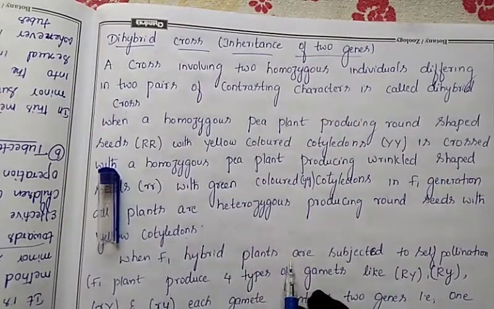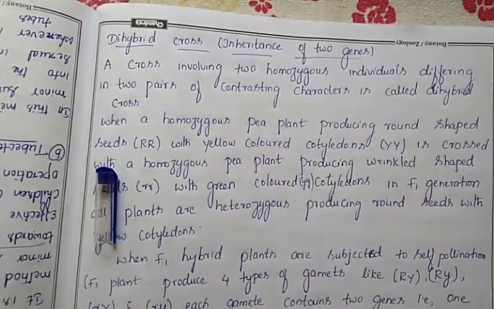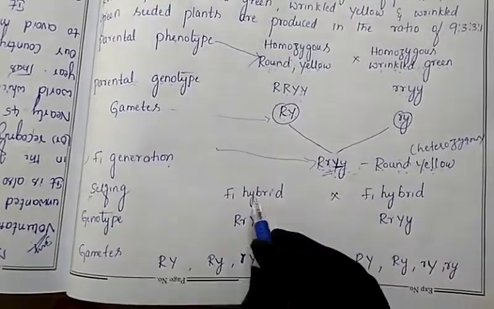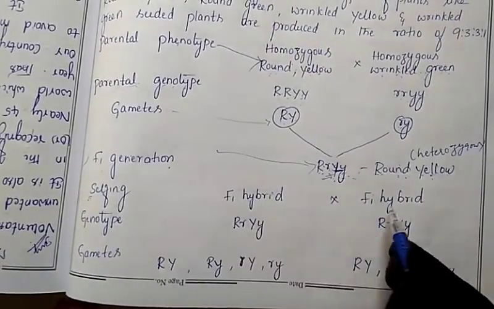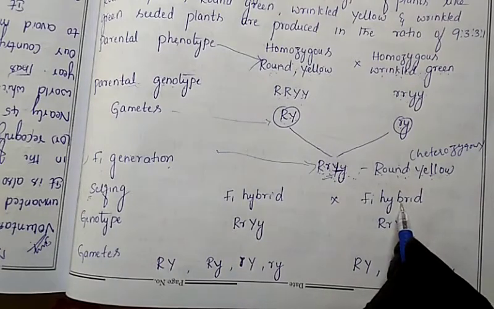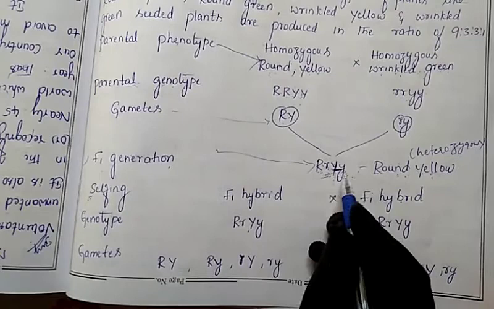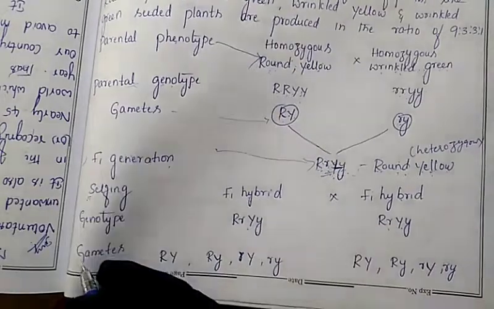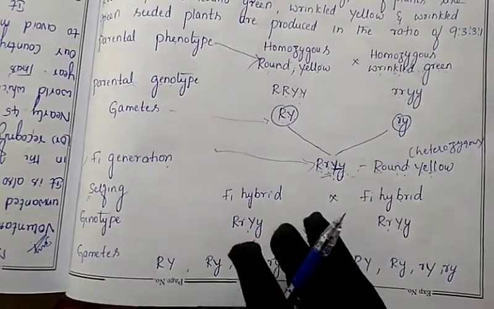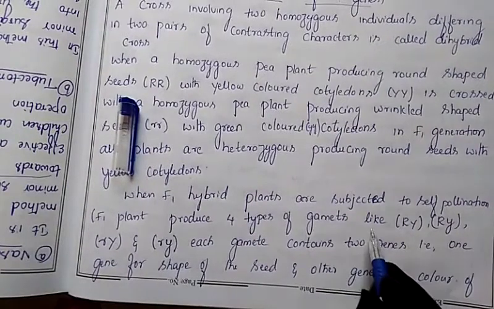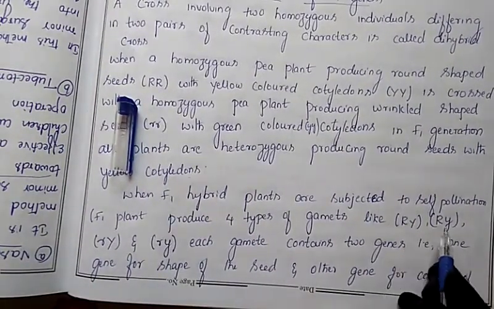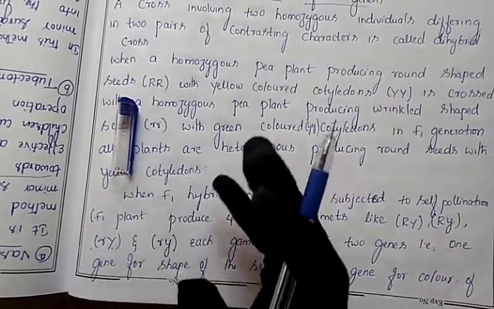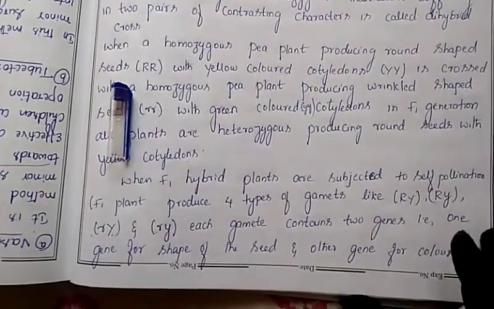Next, when F1 hybrid plants are subjected to self pollination, selfing, what are we doing? We are doing self pollination. Same F1 hybrid into F1 hybrid we are doing the self pollination here. So we will write the genotype for this one. This is the genotype of F1 and this is the genotype of F1, both are same. Then we have to release the gametes. So the gametes are capital R capital Y, capital R small y, small r capital Y, small r small y. So these are the 4 different types of gametes that will be produced.